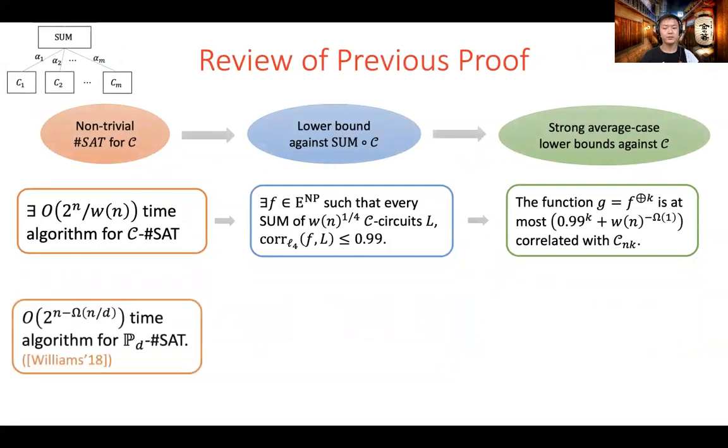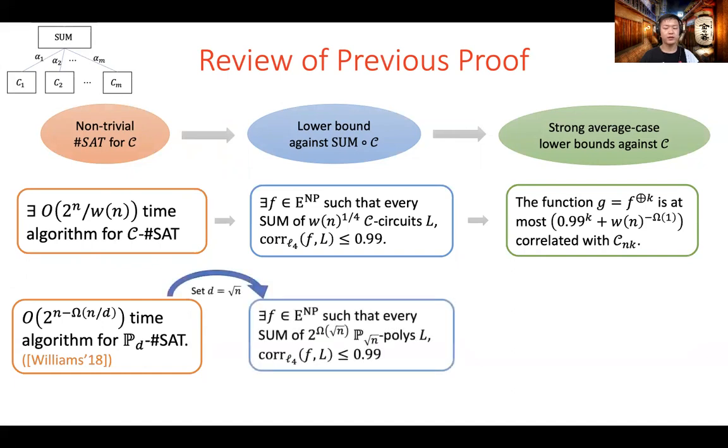From a work of Williams, we have a faster than brute force #SAT algorithm for low-degree polynomials. Roughly speaking, when applied to a degree d n-variable polynomial, this algorithm has a 2^{n/d} saving in running time compared to the 2^n time brute force algorithm. Then we set parameter d as square root n. We can construct the function f in E^{NP} such that every sum of 2^{Ω(√n)} many square root n degree polynomials is at most 0.99 correlated with f.